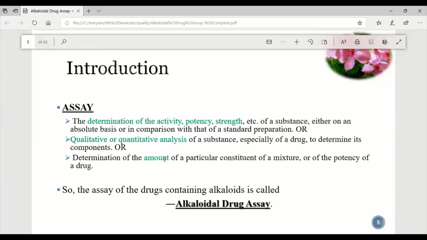Then we will determine the quantity of that alkaloid per gram or per kg of that crude drug. That would be the quantitative analysis. Then we will determine the amount of a particular constituent of a mixture, or its potency. So this is basically the alkaloidal drug assay which will be performed in our further slides.